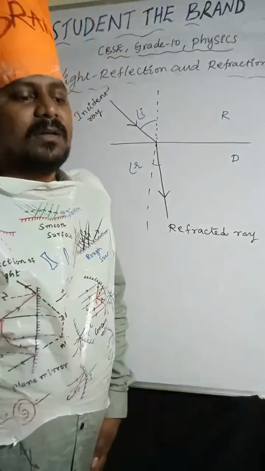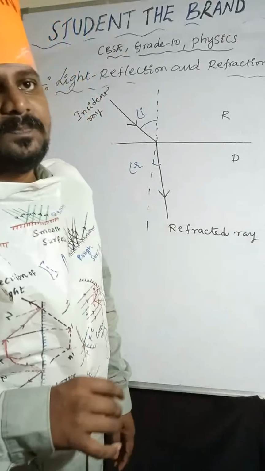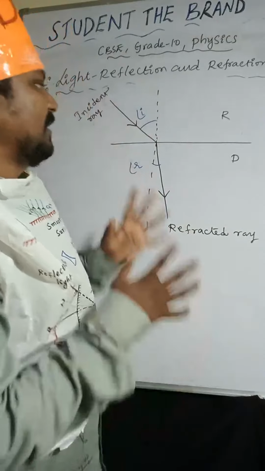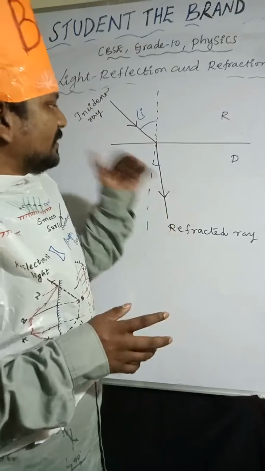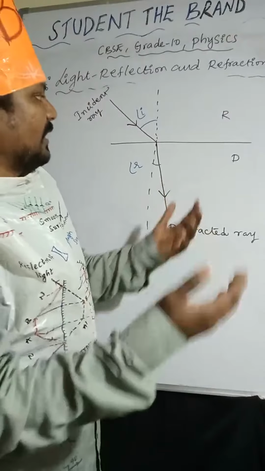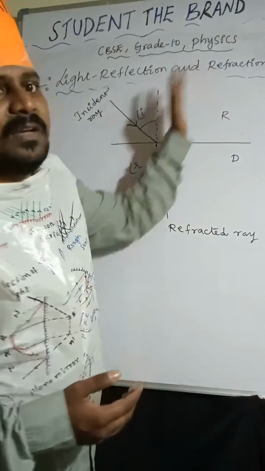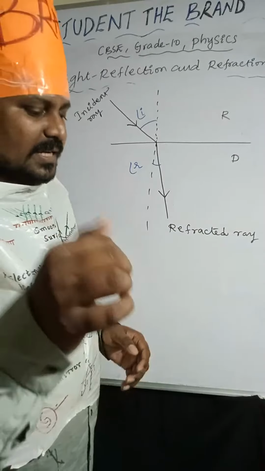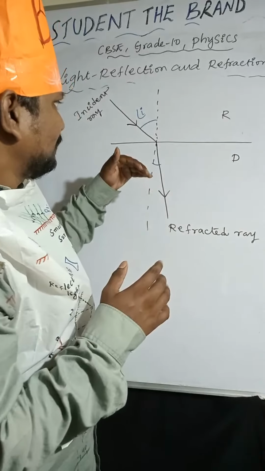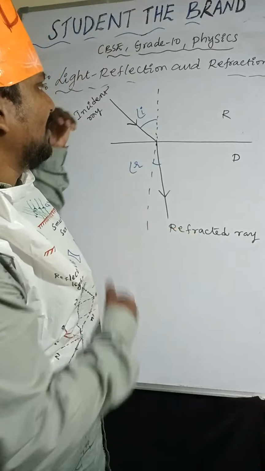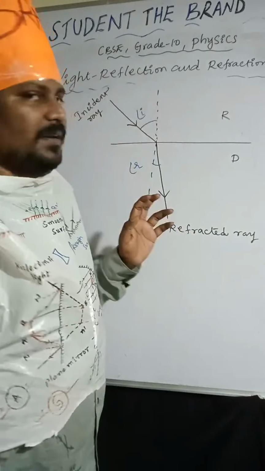So that is point number one. Coming to point number two. If the light ray is moving from rarer to denser, it bends towards the normal line. If the same light ray is moving from denser to rarer, it moves away from the normal line.